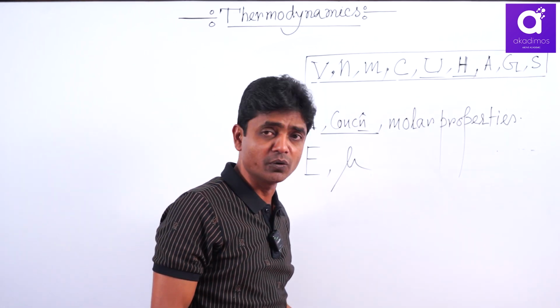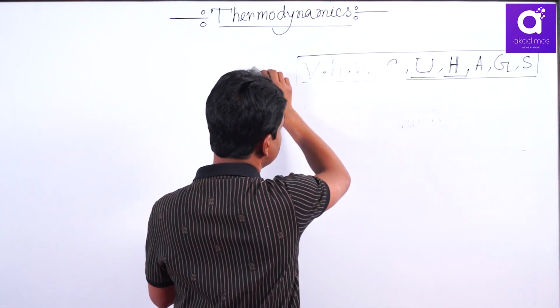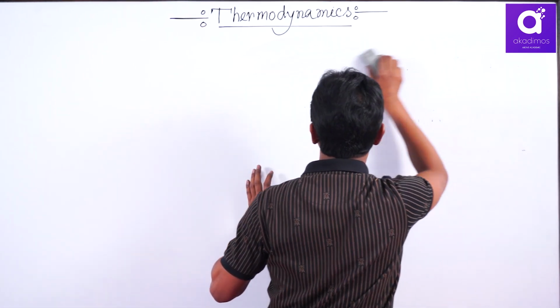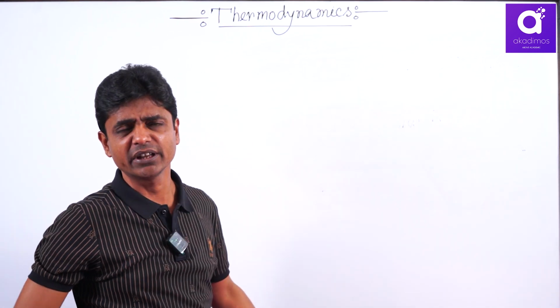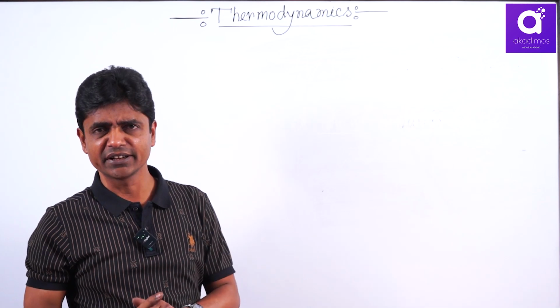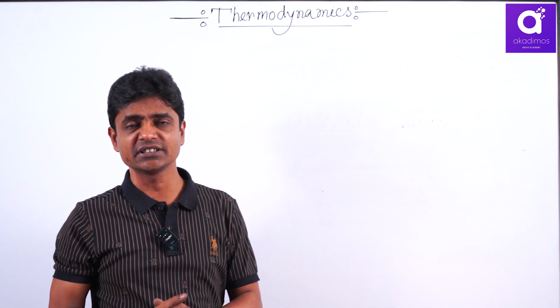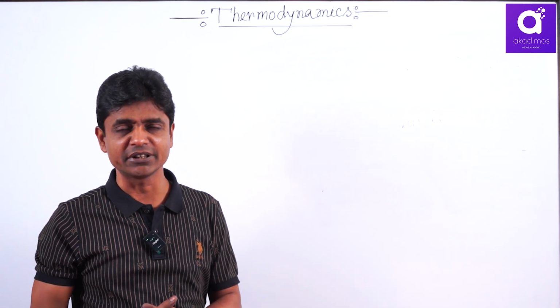Then you have to know the state of a thermodynamic system. Before going to explain the state of a thermodynamic system, you have to know that in thermodynamics, basically we have the most available energy in the universe, that is thermal energy, and that thermal energy is associated as chemical energy.